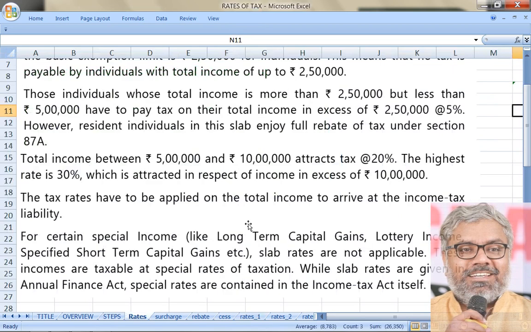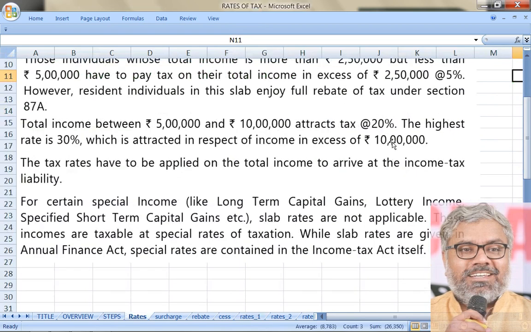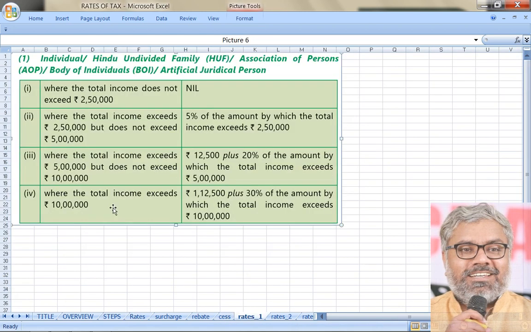Now moving on to the next thing. What if the income is between 10 lakhs to infinity? In other words, if the income is more than 10 lakhs, what is the rate of tax that is applicable is 30% on the amount of income which exceeds 10 lakhs. Once again, how much of the income is exceeding 10 lakhs? That has to be first calculated, on which 30% has to be calculated, plus 1,12,500 has to be added.